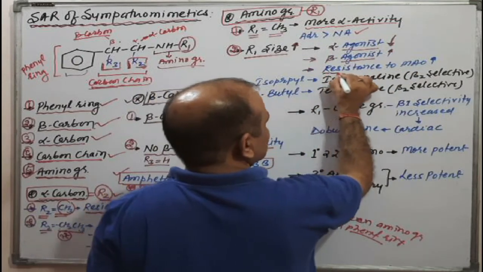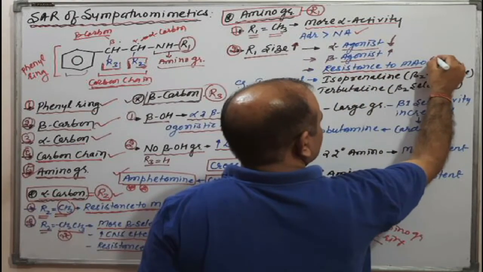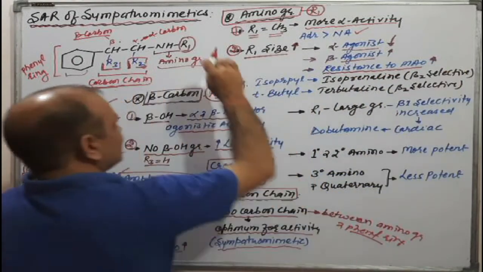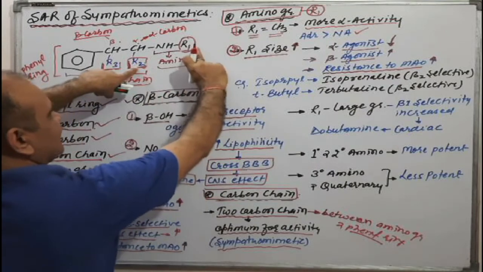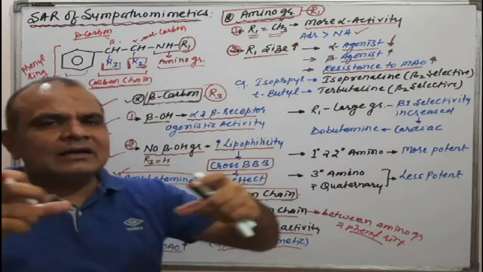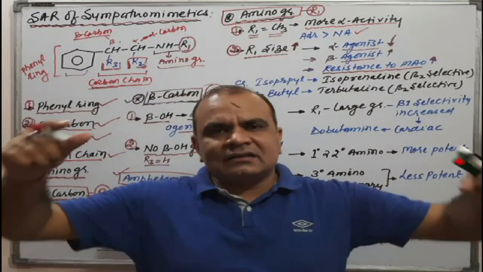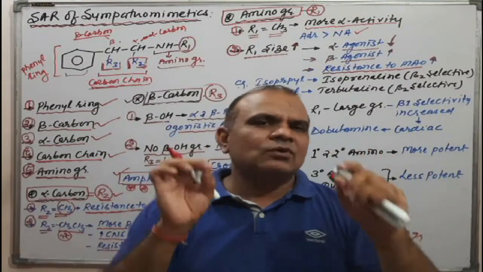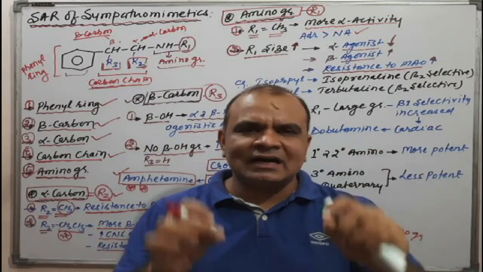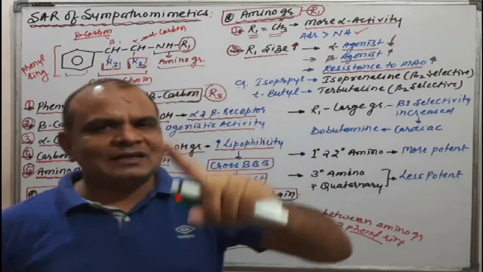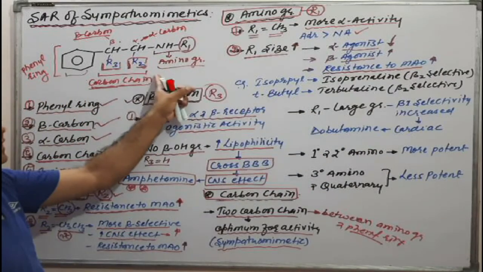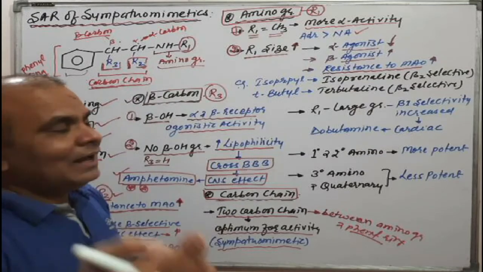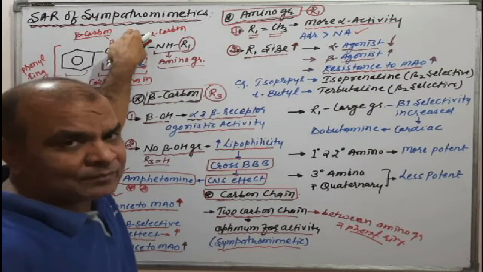Third point is resistance to MAO. As we have discussed, if R2 and R1 have a longer carbon chain, that functional group interferes with MAO, the monoamine oxidase enzyme, which causes metabolism of these catecholamines or their analogs, the sympathomimetics.